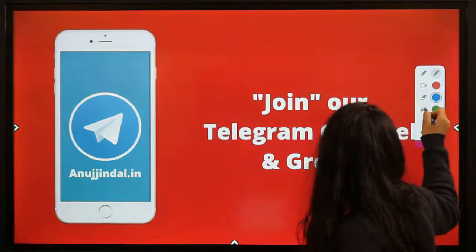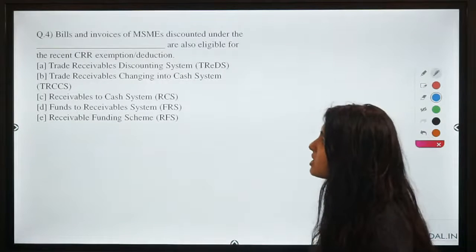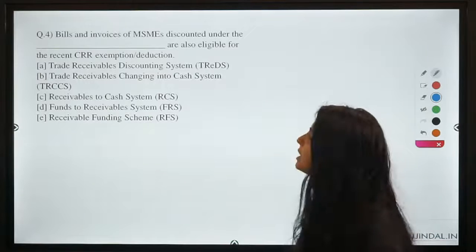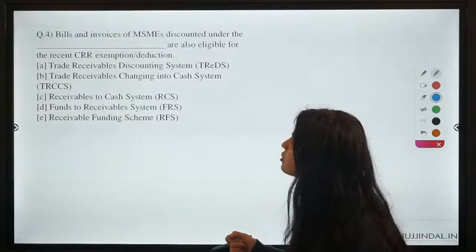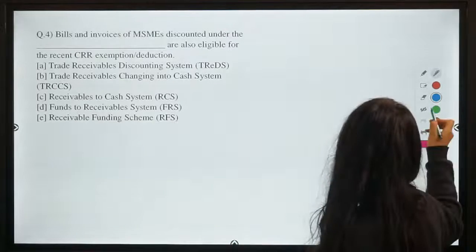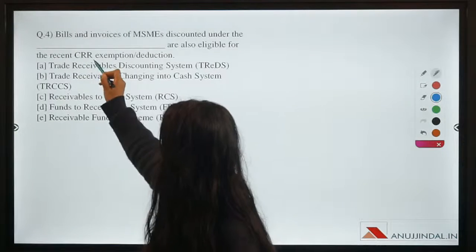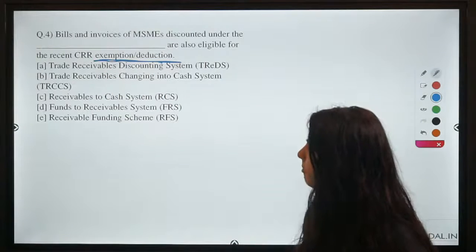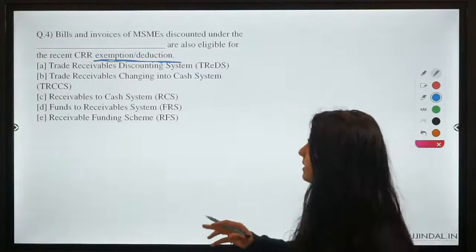Now moving ahead to the next question. This is question number 4, and it says: bills and invoices of MSMEs, that is micro, small and medium enterprises, discounted under the dash are also eligible for the recent CRR exemption or deduction. So this question talks about the recent CRR exemption and some sort of policy or model, right? So you have to tell the correct answer.